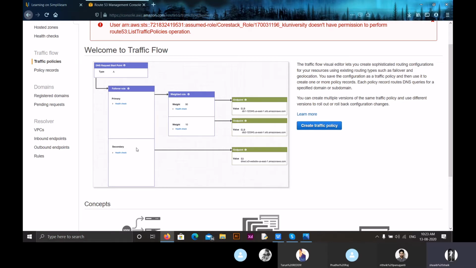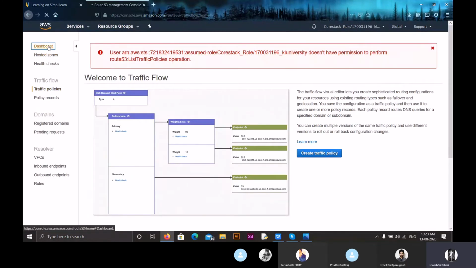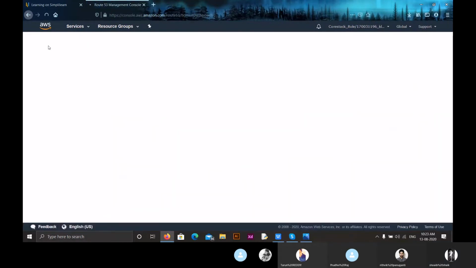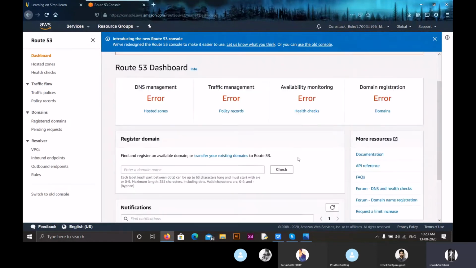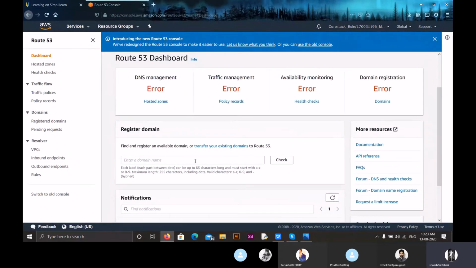Now another thing about Amazon Route 53 is that it also offers domain name registration. We can purchase and manage domain names such as shoaib.com or bam.com, and Amazon Route 53 will automatically configure DNS settings for our domains. So let us get back to the dashboard. So here in the dashboard, we have different options like DNS management, traffic management, availability monitoring, and domain registration.